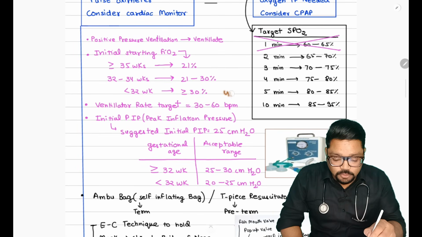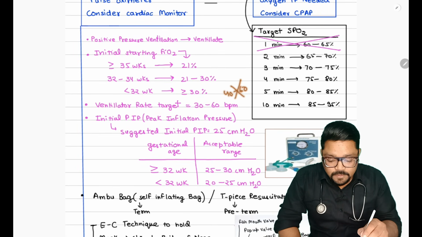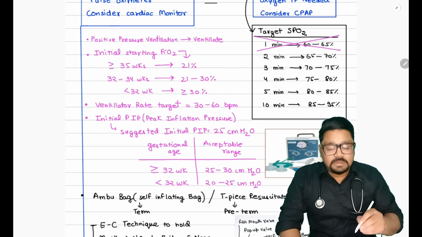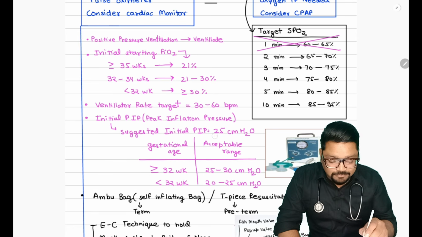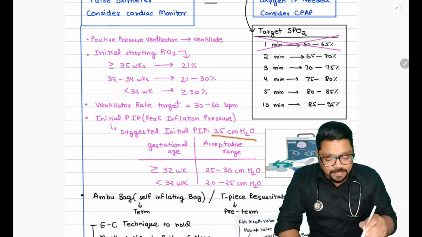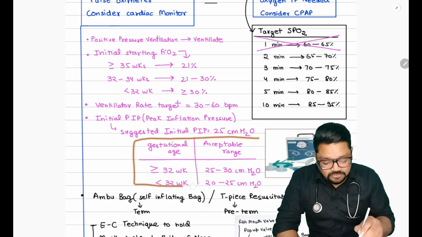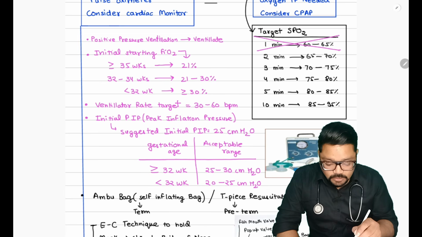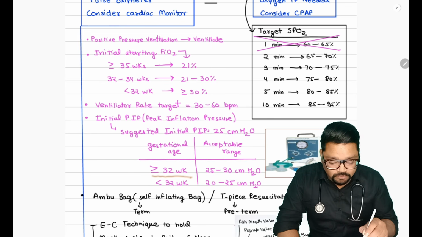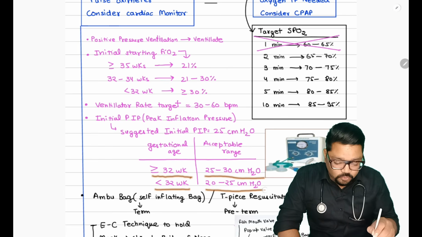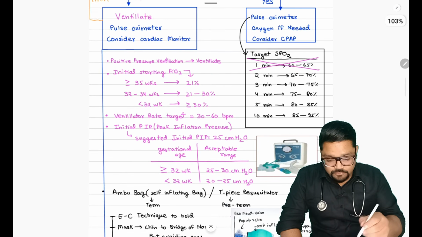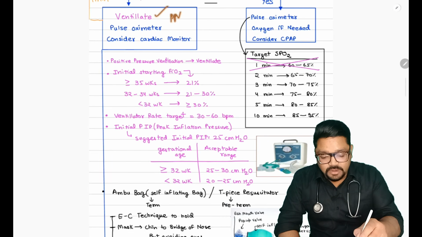What should be the ventilation rate target? Earlier they said 40 to 60, now they have changed it to 30 to 60. And what should be the initial peak inflation pressure? It should be about 25 centimeters of water, and they have divided it according to gestational age also. For 32 weeks or more you start with 25 to 30, and for less than 32 weeks it is 20 to 25.